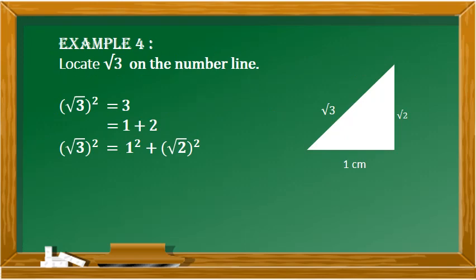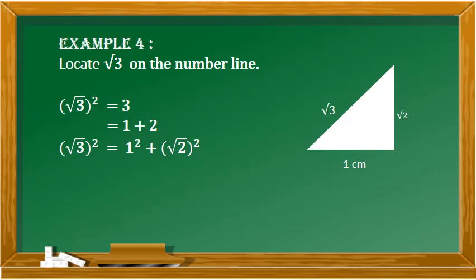Example 4, we are going to locate an irrational number root 3 on the number line. We represent root 3 on the number line by constructing a right angle triangle on the number line. First of all, draw a right angle triangle and then the hypotenuse, as I said, it is always marked as what you are going to represent on the number line. That is, in this case, you have to mark the hypotenuse as square root of 3. The other two measures are to be found. Only then you will be able to construct a right angle triangle on the number line.